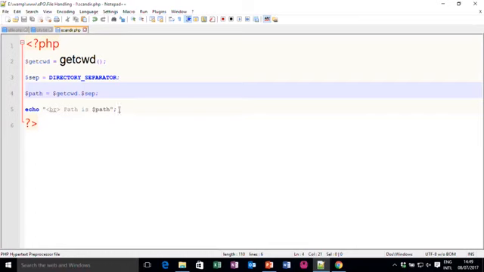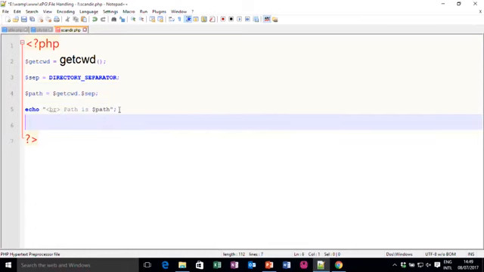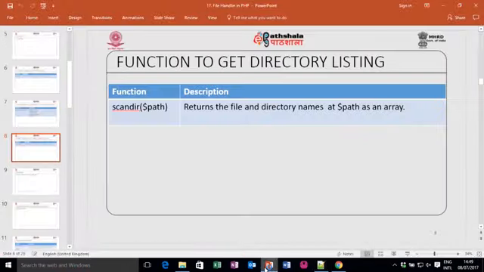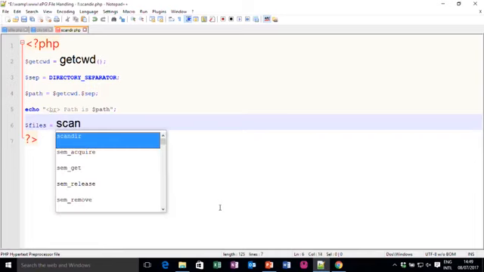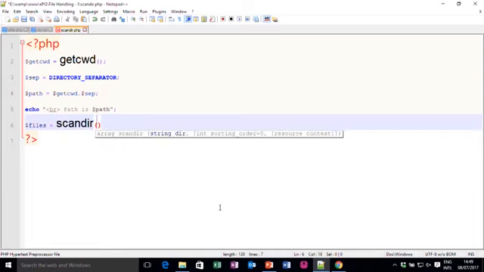Now, if I want to check inside the directory, I can use the built-in function scandir. So, let me write $files is equal to scandir, and I have to type $path, the whole path.